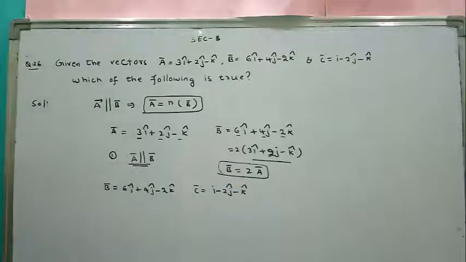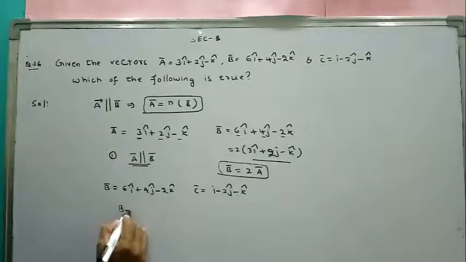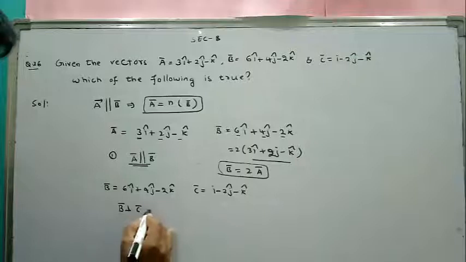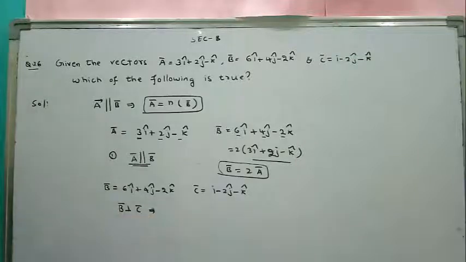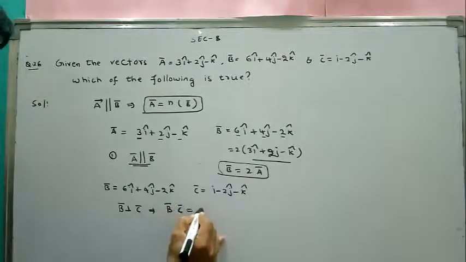Here, B vector is perpendicular to C if the dot product of these two vectors equals 0.